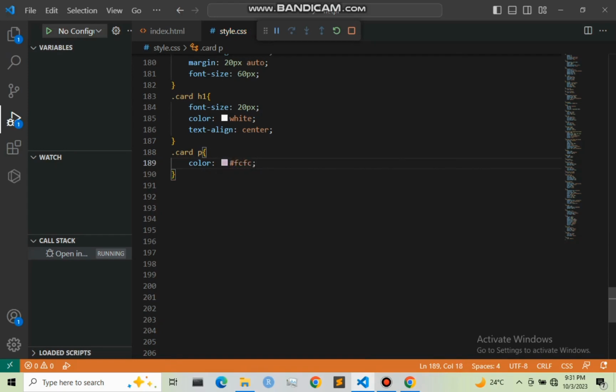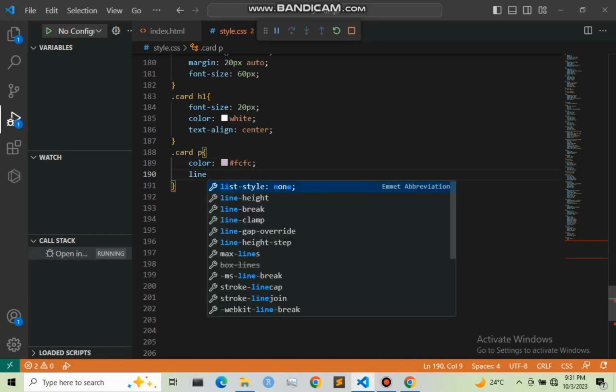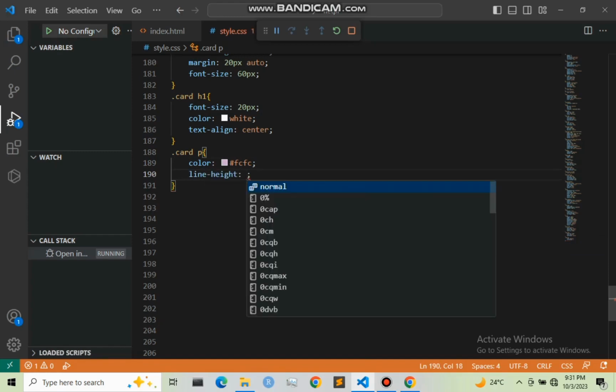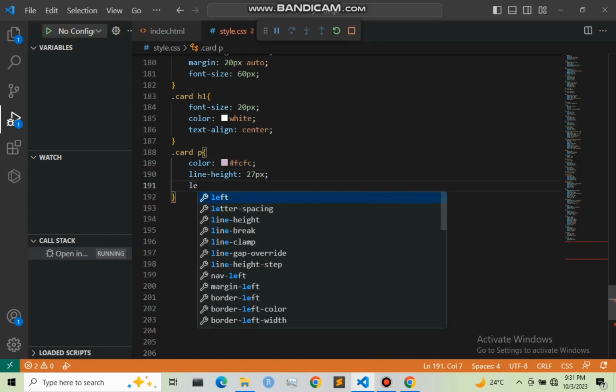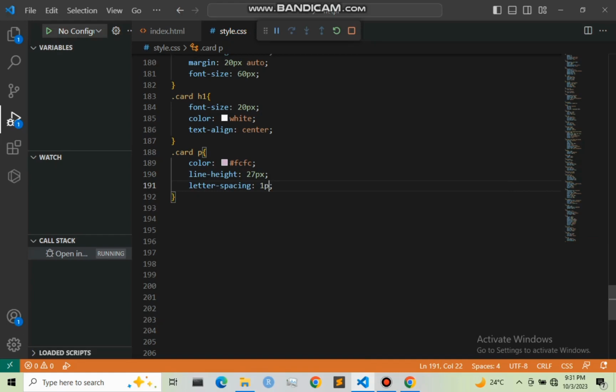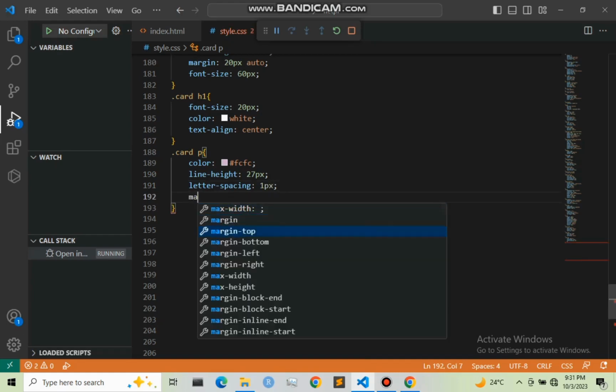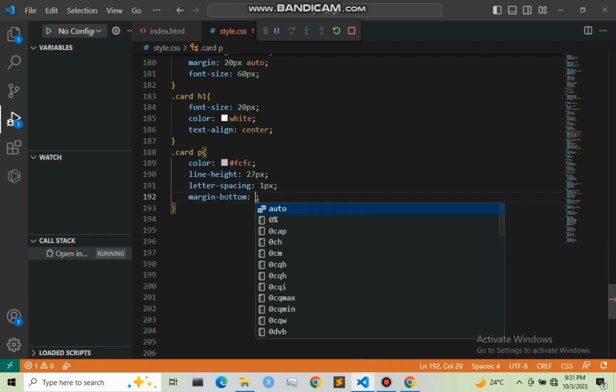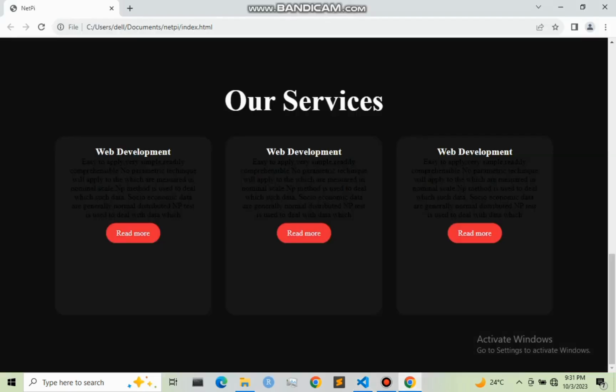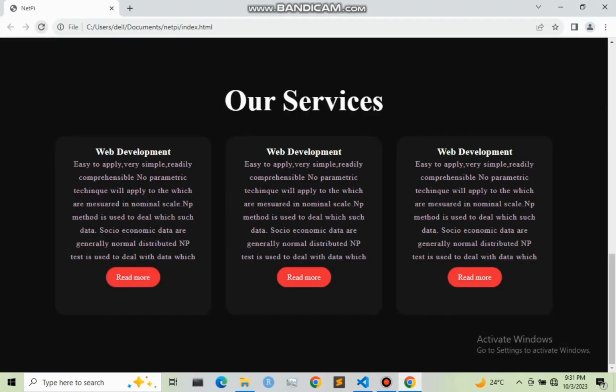And next I'm going to give it a line height of 27 pixels, and also letter spacing to be 1 pixel, and margin bottom I'm going to give it as 10 pixels. So let me save this and refresh our web page.